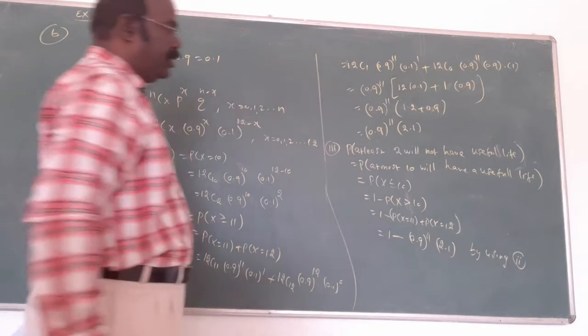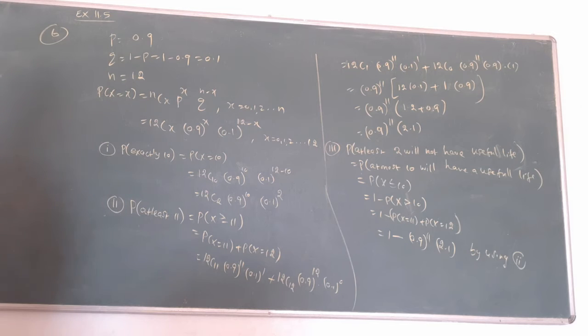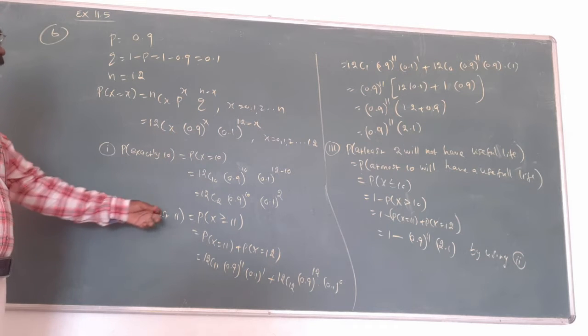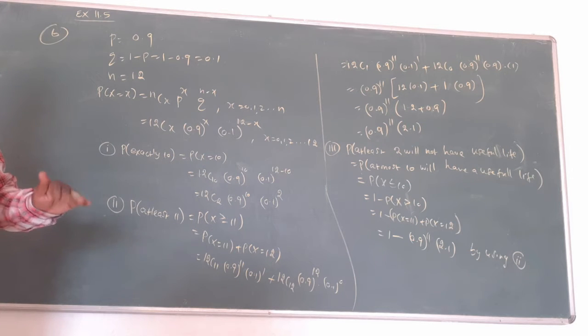That's all. Many questions of this type come, because three subdivisions are asked. Start the same way: write the formula with p, q, n. Exactly 10 means replace everything. At least 11 means 11 and above, and since n is 12, only 11 and 12.